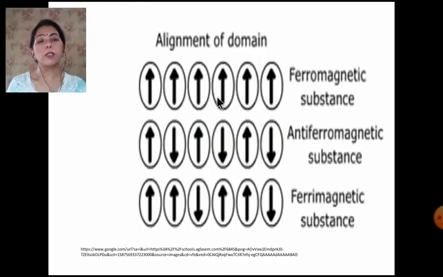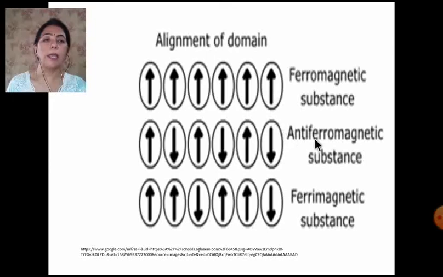Now dear children, on the screen you can see a figure and three names I have written: ferromagnetic substances, antiferromagnetic substances and ferrimagnetic substances. Now I am taking this in detail, and these arrows depict the alignment of the domains. Just see here, they are all aligned in a parallel direction. In ferromagnetic substances, they are all in one direction.